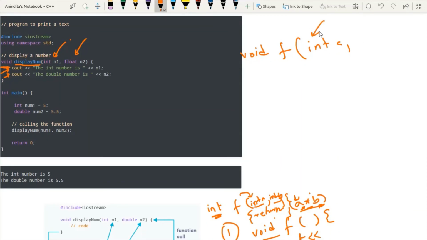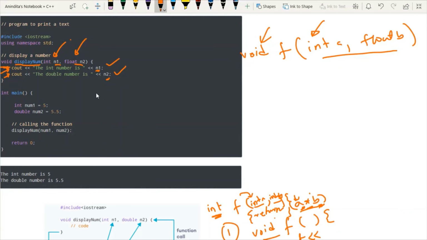But what should be the data type of that parameter? It depends on the programmer. I can take any kind of parameter and we can define any number of parameter, 4, 5, 6. There is no restrictions. So no return type, but this function is having the parameter. So we have two parameter and inside the function I am just printing the first variable and the second variable. The first parameter is n1 and the second parameter is n2.